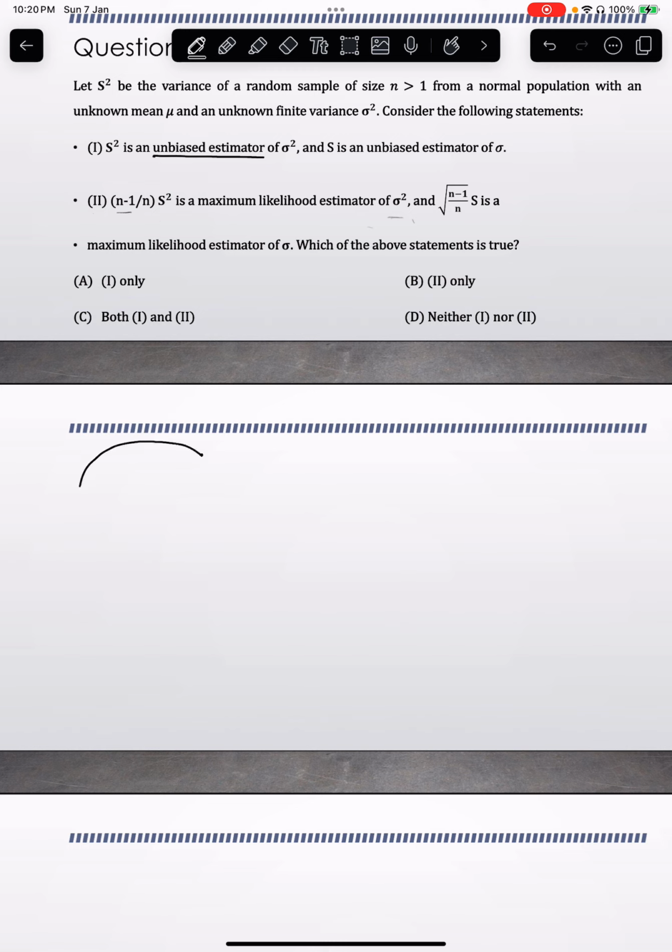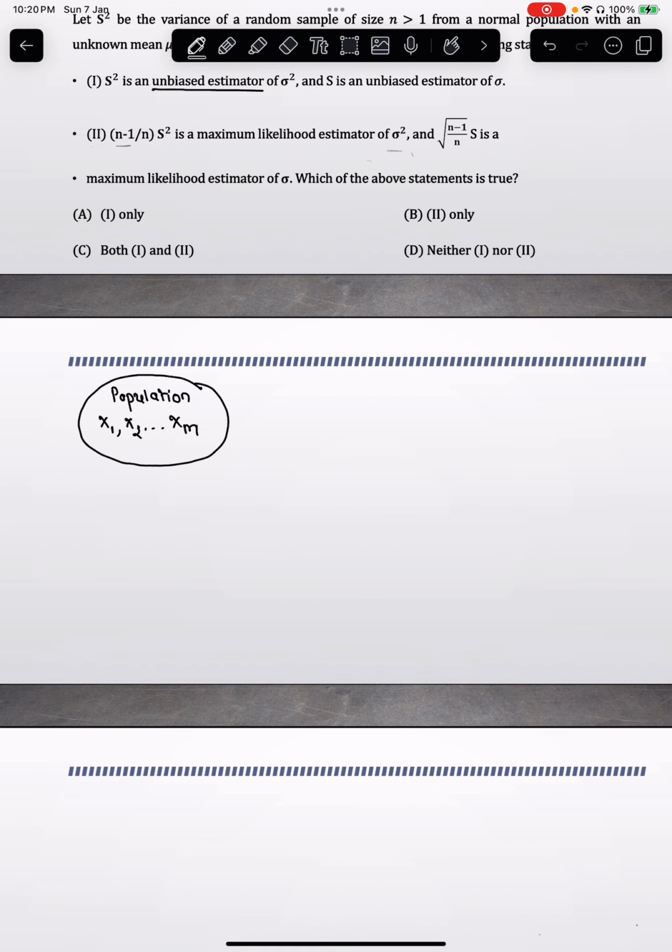you have your population, which consists of all the objects in the universe. So this is the population. It consists of objects capital X1, capital X2, and so on till capital Xn. And all in all, population parameters cannot be observed. You cannot measure the population mean. Let's say xi denotes the individual weight of a person. Then you wouldn't actually go ahead and measure the weight of every person in this universe and tell that the average weight on earth is X, right?